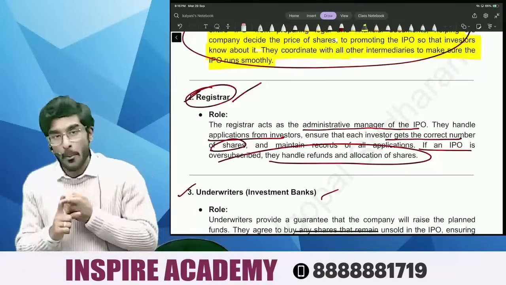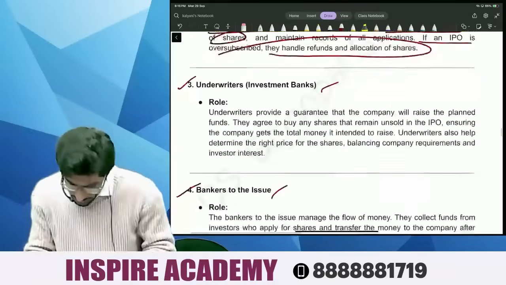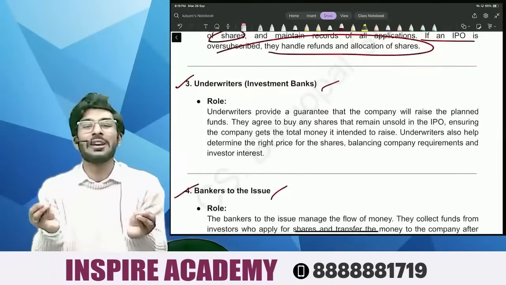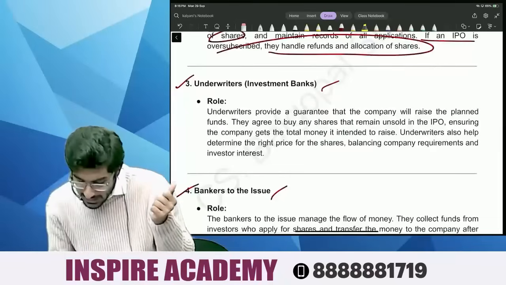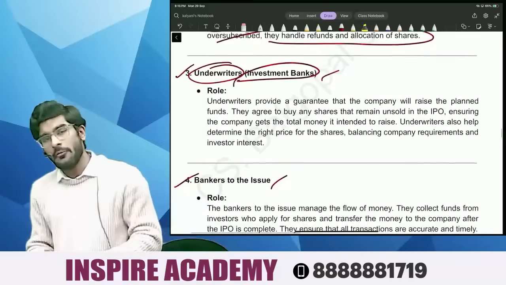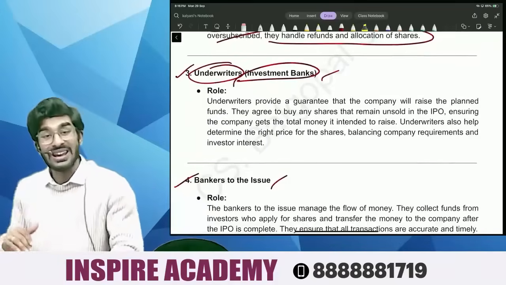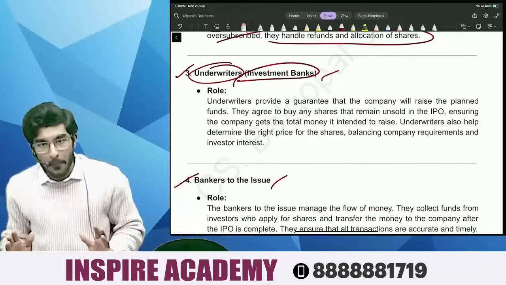So two players we have understood till now. Number one is the merchant banker. Number two is the registrar. Number three is, people, one of my favorite intermediaries. Who is he? He is called the underwriter. Now people, what is the meaning of underwriter? Underwriters are like insurers. They promise the company, like Lenskart,